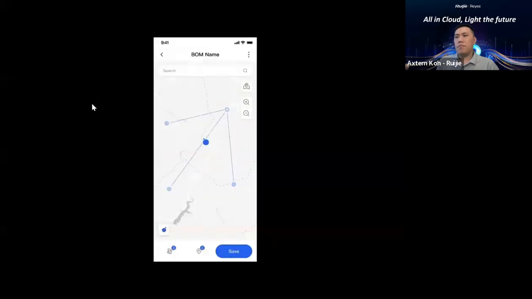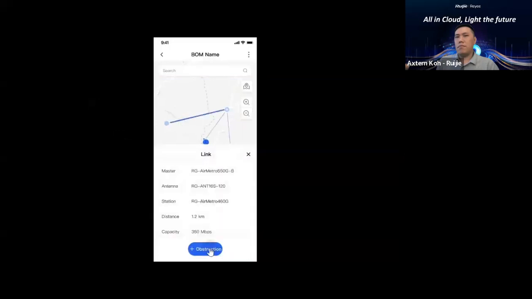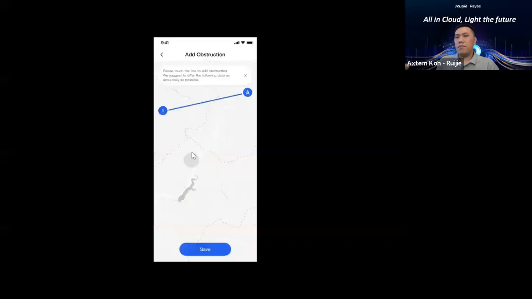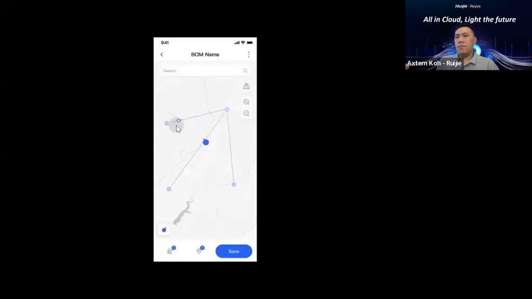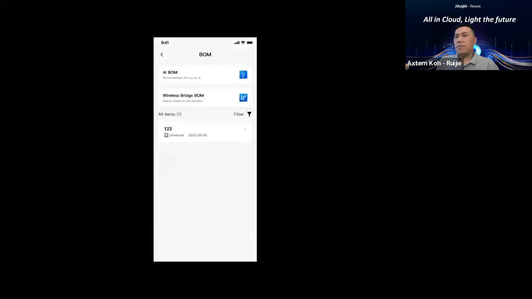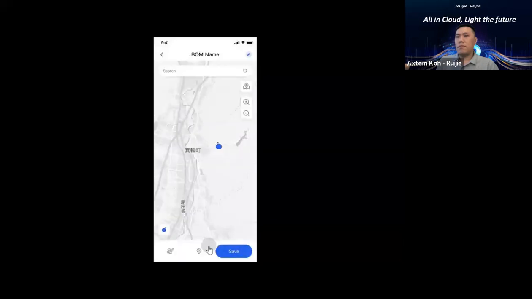You are not only able to add obstruction on PC, but also on phone. On the phone, you can check all the groups you built on PC and add obstruction if you find there is one on site. If you have not created a new BOM on PC, never mind, you can directly create a new one on the phone. This is our second special design, making use of the phone to offer you a more convenient way to record points when you are doing the on-site field survey.